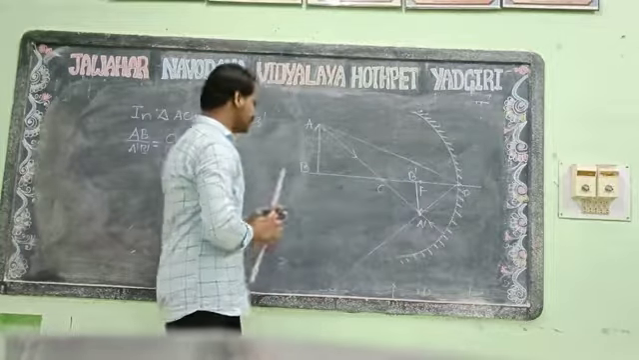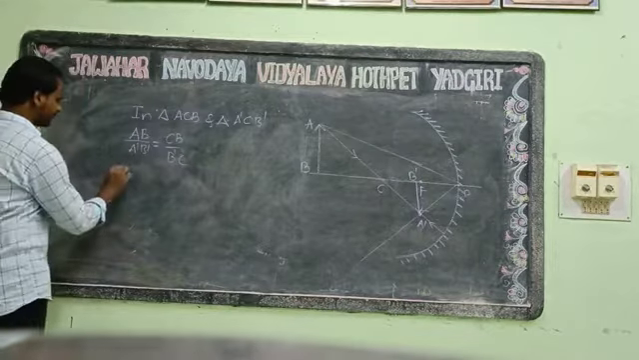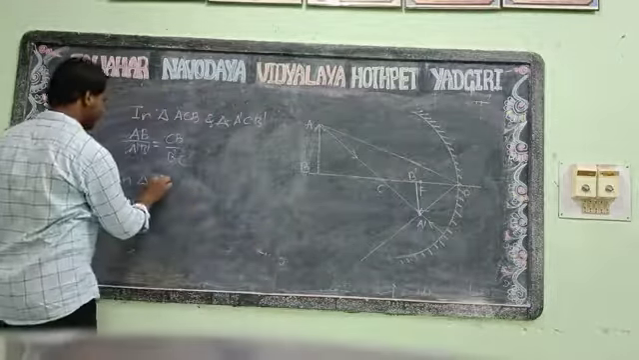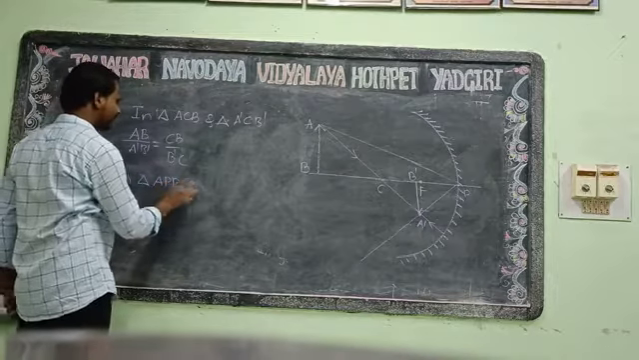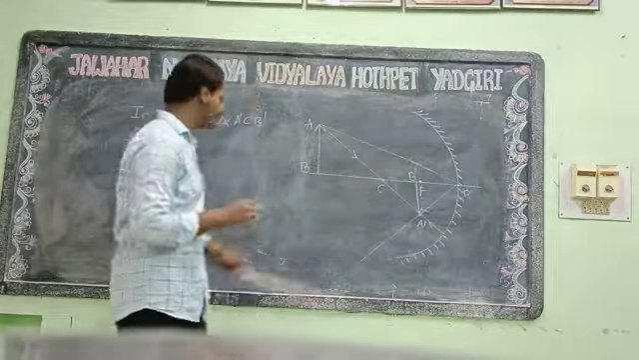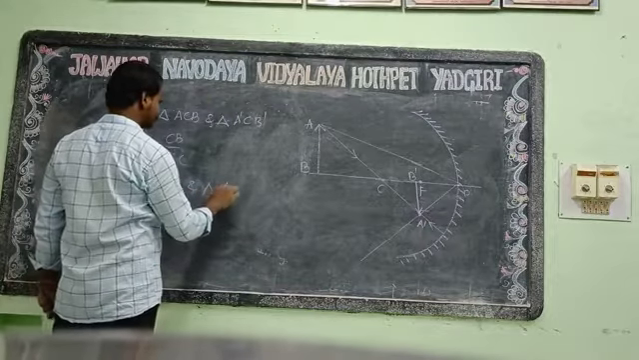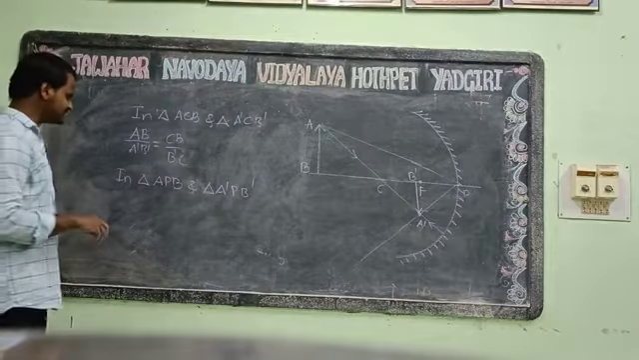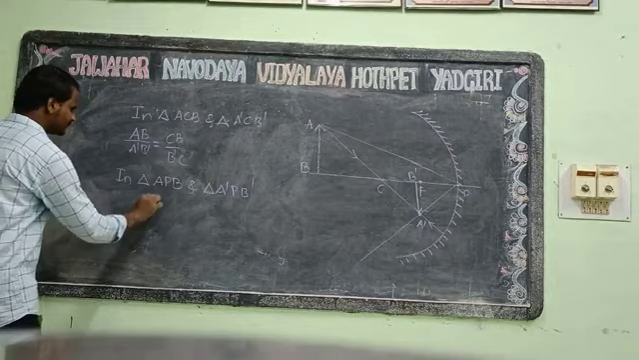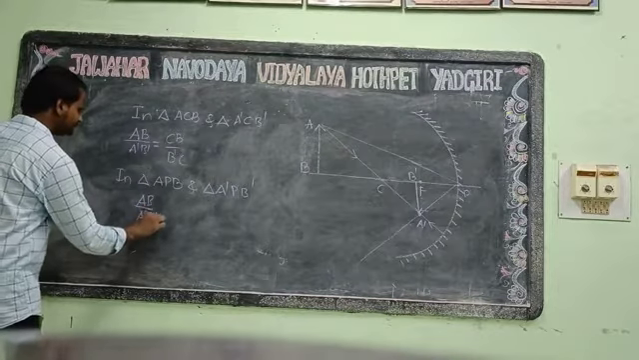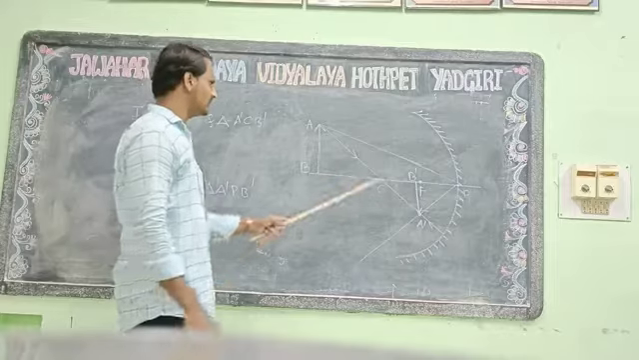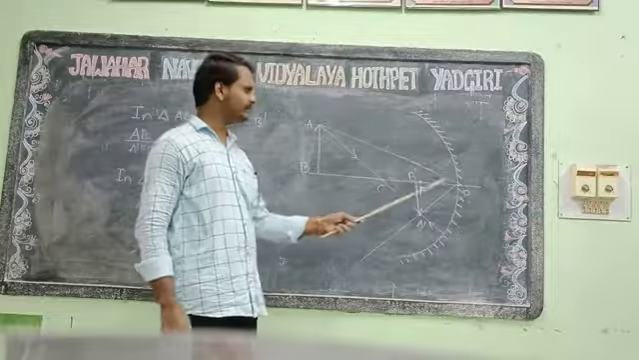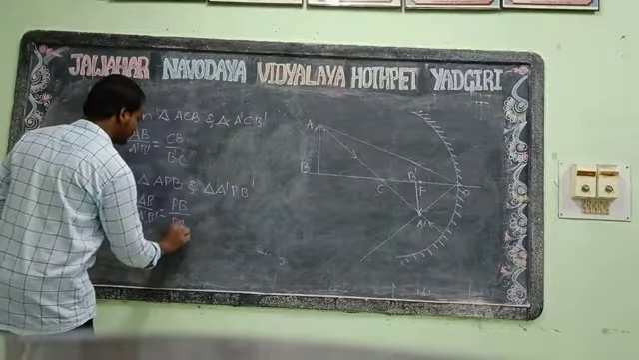Going from the poles. Clear? So if we take another triangle, this triangle is APB, and another triangle A'P'B'. In this case, again AB will be equal to A'B', equal to PB by PB'.